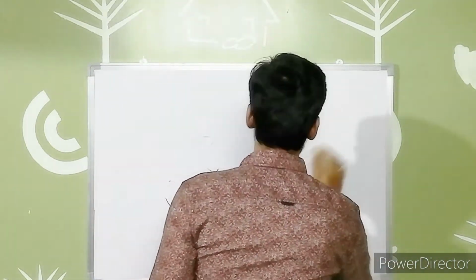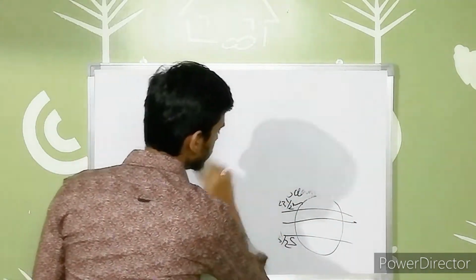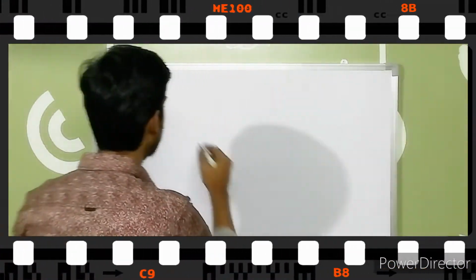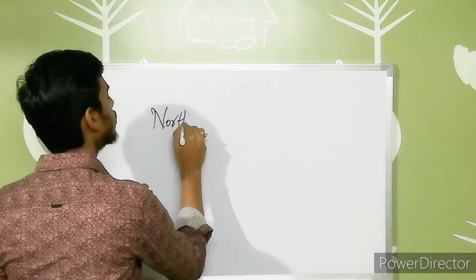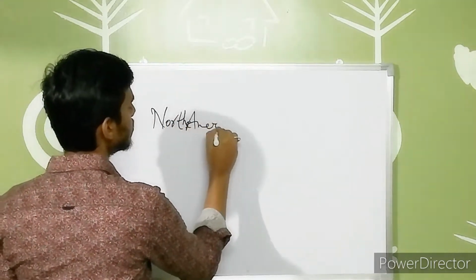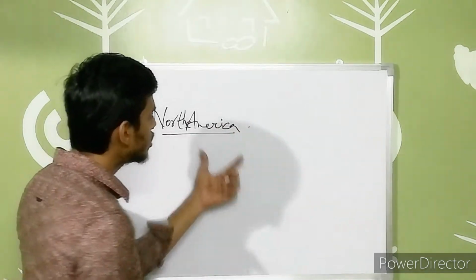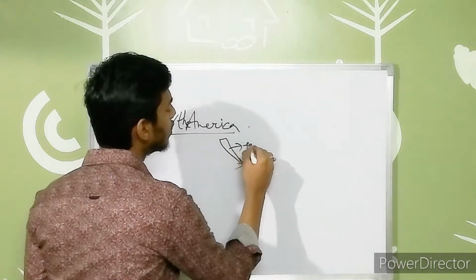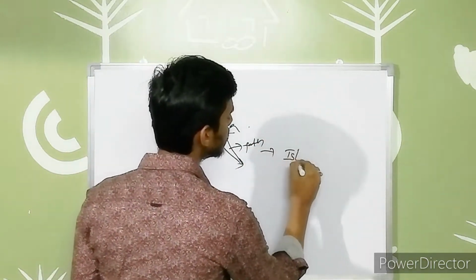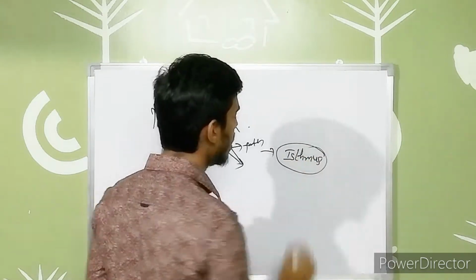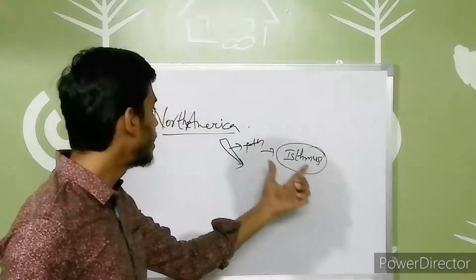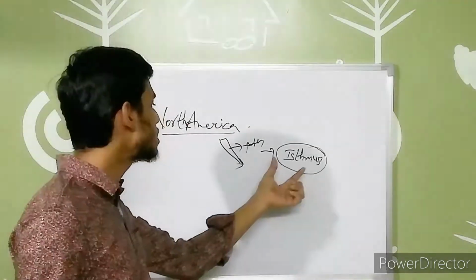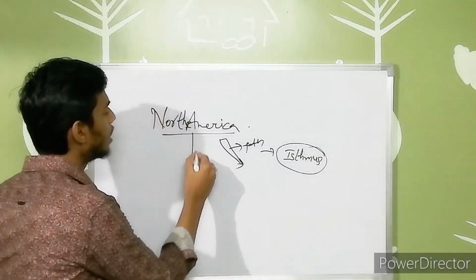So North America is present in the northern hemisphere, which is connected to the southern hemisphere. That means towards South America. It connects to South America through a narrow strip or path known as isthmus. Very important word, guys, isthmus. The term isthmus tells us that it is a narrow path or a narrow strip which connects North America to South America. It is known as the isthmus, right? Through this it is connected to South America.